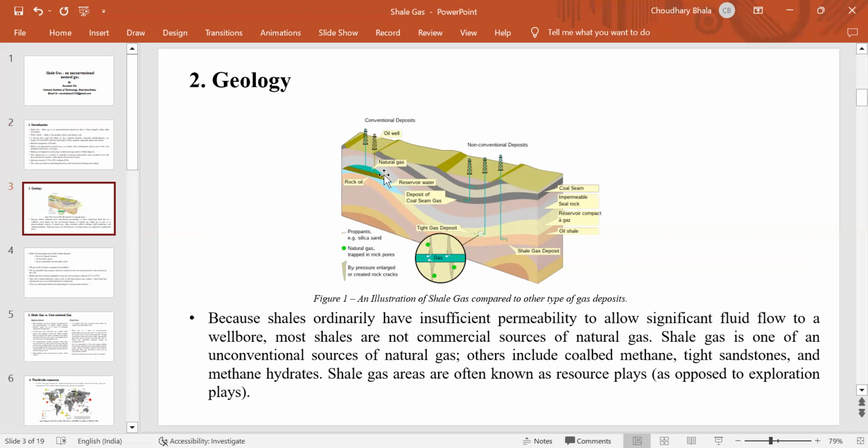A conventional deposit of oil and natural gas is found at normal depth, but shale gas deposits are found from 150 meters to 5,000 feet. Here we can see the tight gas deposit and the shale gas deposit. Shale gas is a term used to describe both tight gas and shale gas resources. The main difference is that tight gas can be found in low permeability sedimentary rock such as sandstone, while shale rocks are usually impermeable.